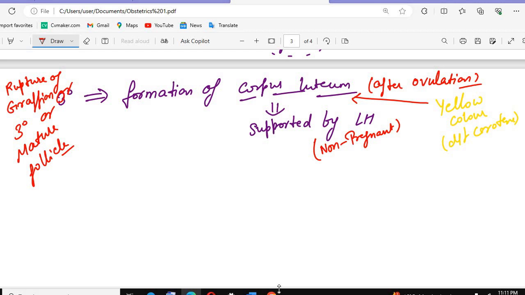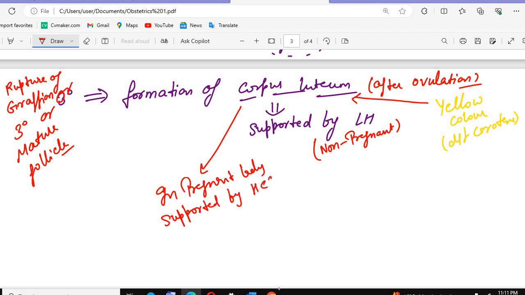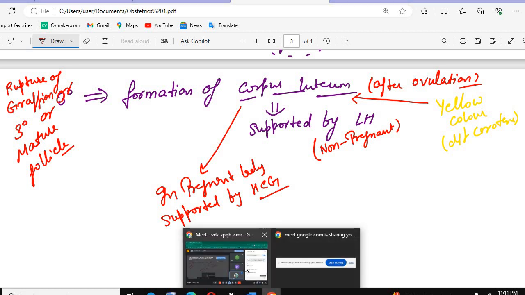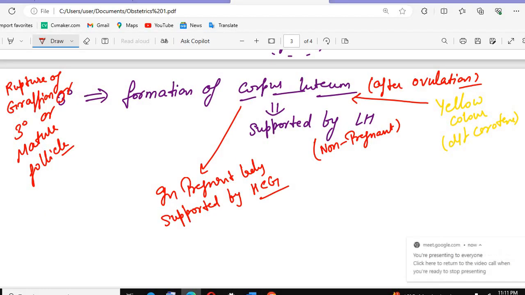If we are talking about the pregnant lady, initially it is supported by the luteinizing hormone, but later on in the pregnant lady, which hormone supports the corpus luteum? hCG, human chorionic gonadotropin hormone. So the corpus luteum is supported by the LH in the non-pregnant lady. In the pregnant lady, it is supported by the hCG. Okay, I hope this is clear and this is done.